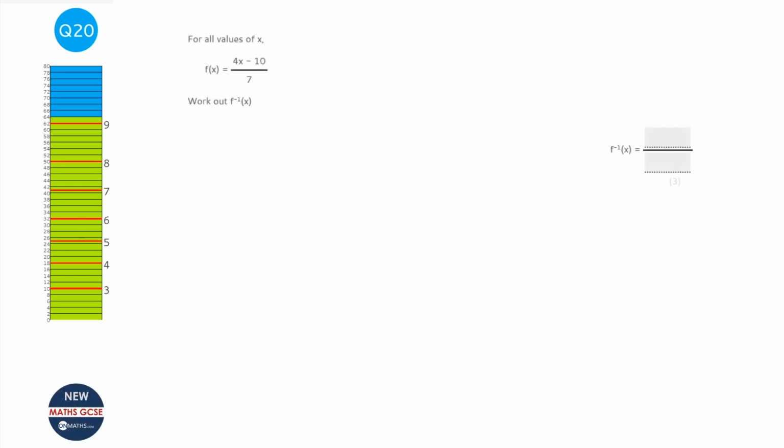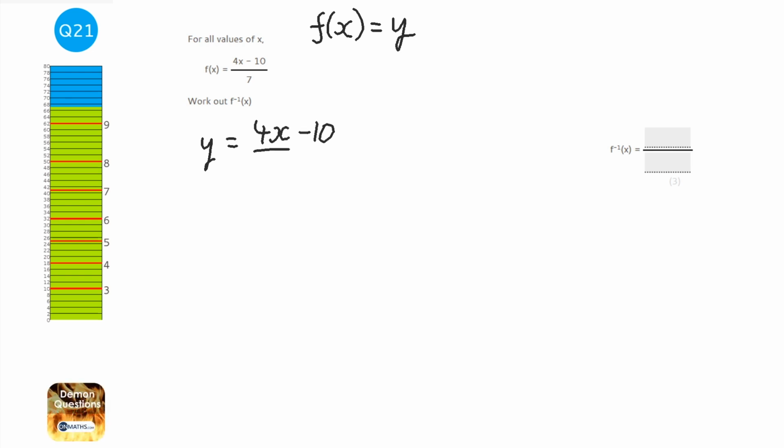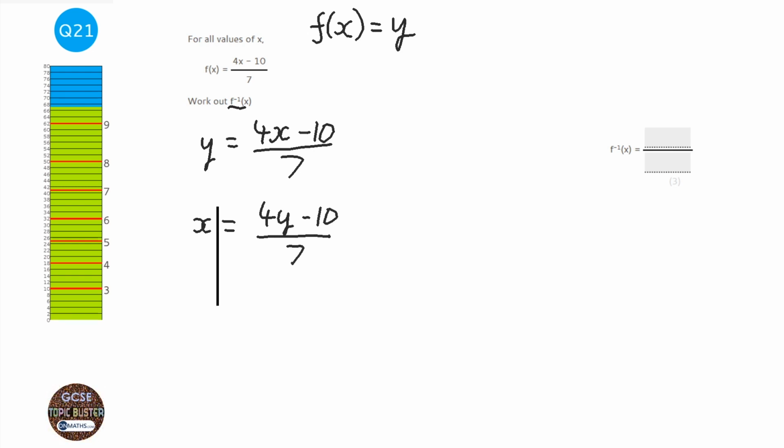There are a few different methods to answer this question, but I prefer the method where we just replace f of x with y because it becomes a lot easier. So I'm just going to write out the same equation. Now, when you want to find the inverse of the function, all you do is swap the y and the x around. So we're going to have x equals 4y minus 10 over 7.